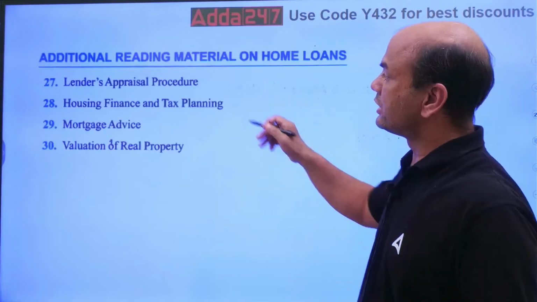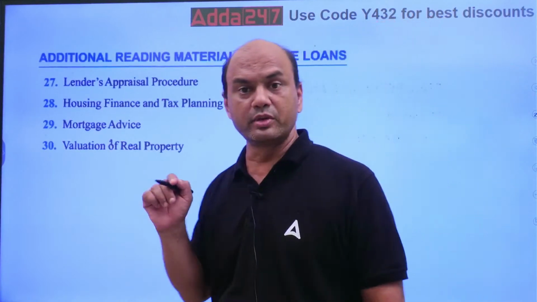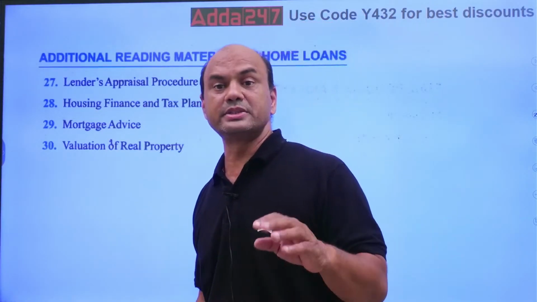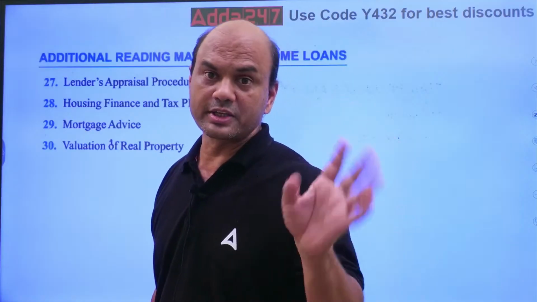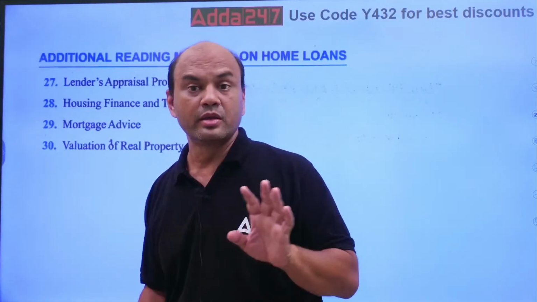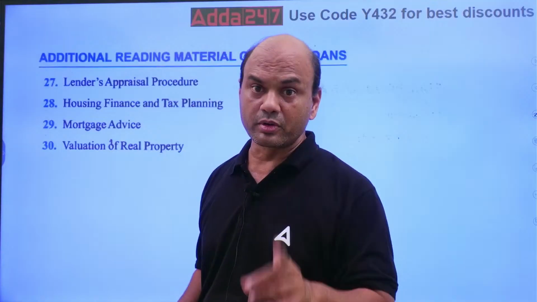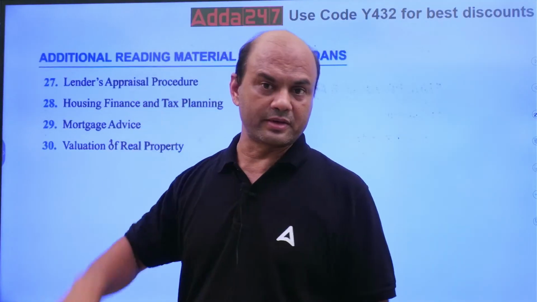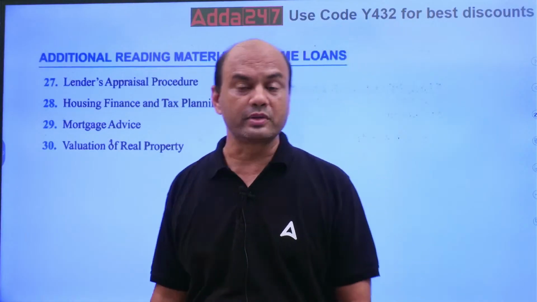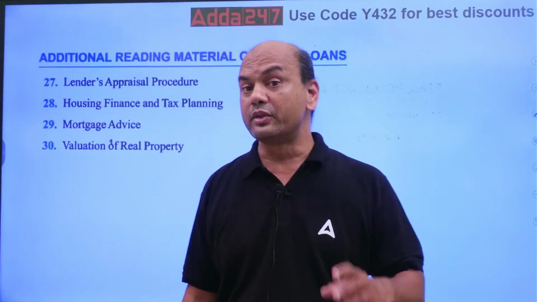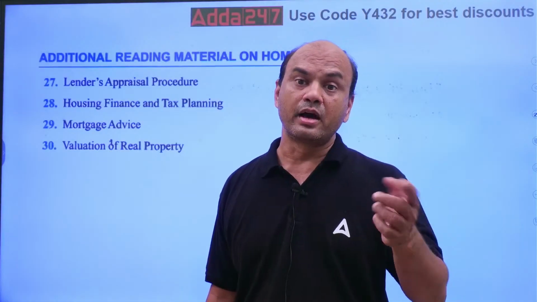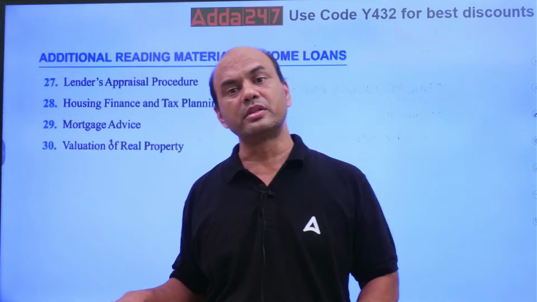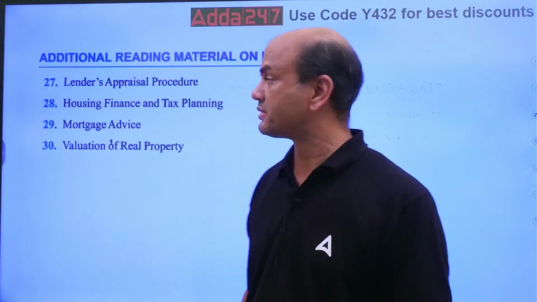Now related to lender's appraisal, here you will be having numericals. Lender's appraisal has two processes. One is based on the property value, the other is based on the income value. There are separate processes given in the book. I have taken that separately. So the lender's appraisal process will be there. Then what are the steps followed in appraisal? Then how the appraisal is done, your standalone process and your CPU model. Both of them are asked.